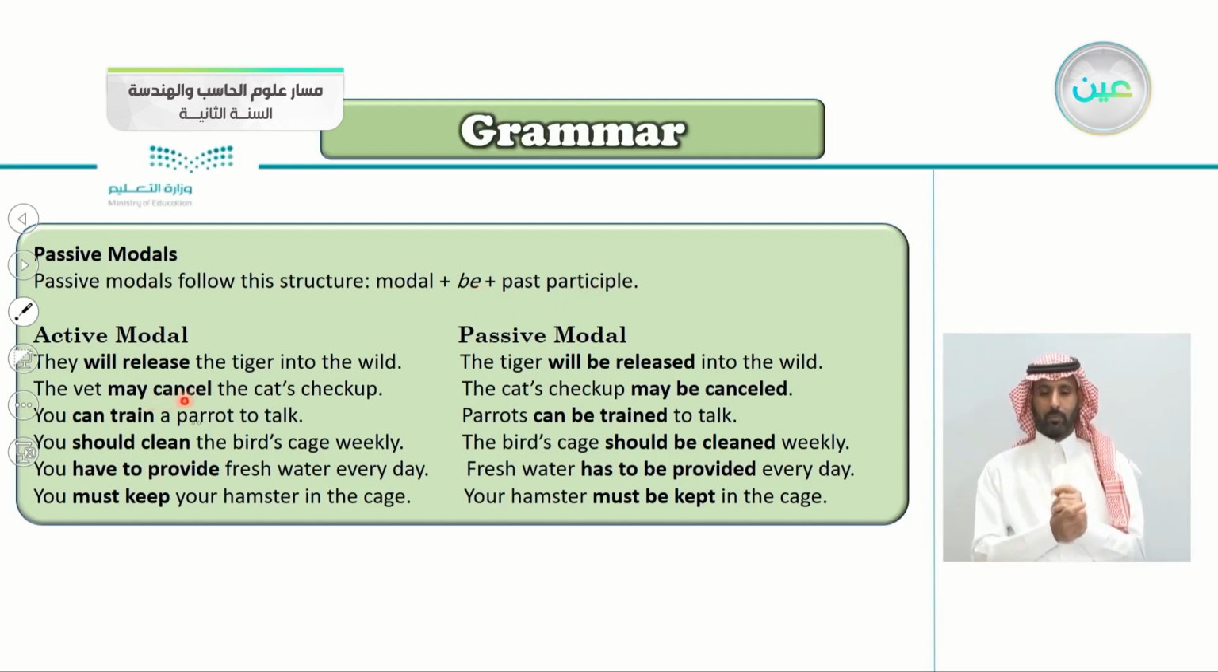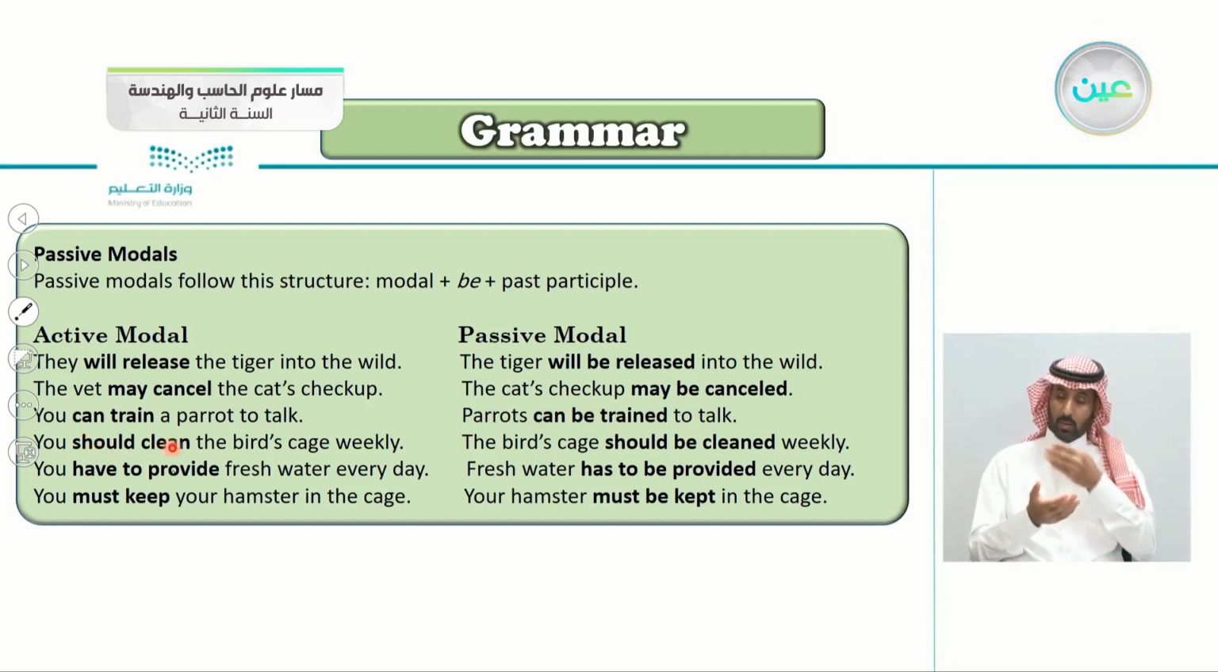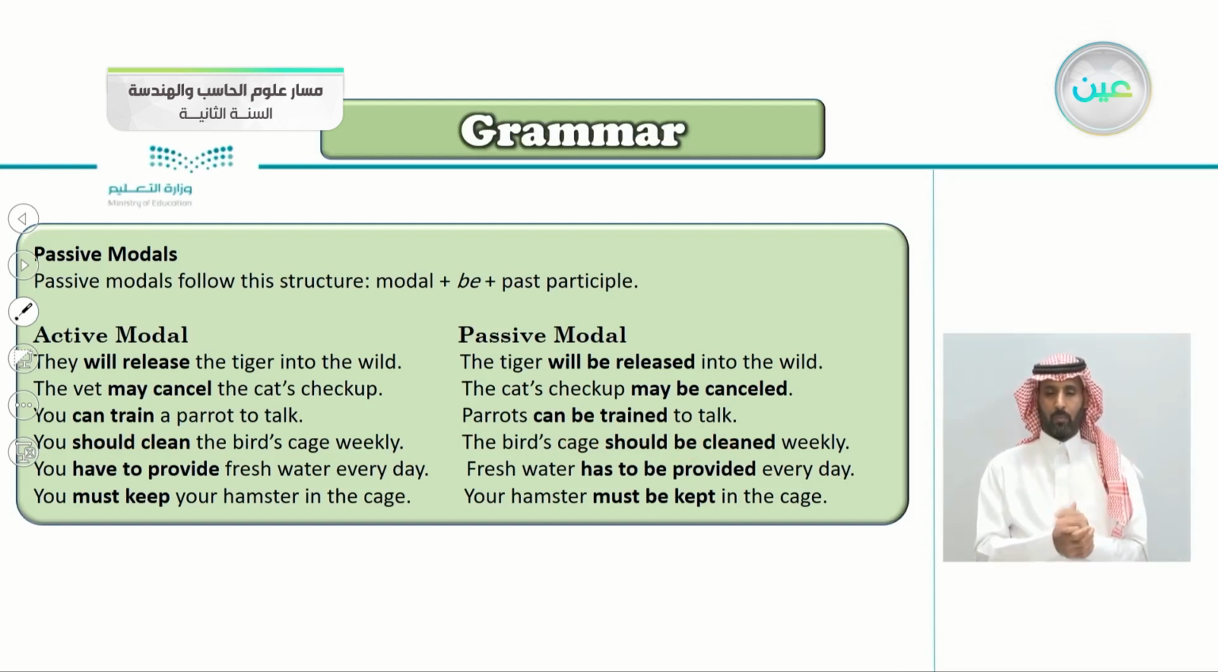The vet may cancel the cat's checkup. So we say the cat's checkup may be cancelled. May be cancelled. Very good. You can train a parrot to talk. So parrots can be trained to talk. Excellent. You should clean the bird's cage weekly. Notice here in the active sentence, it's just two words, should and clean. But in the passive, we have three: should be cleaned. So we say the bird's cage should be cleaned weekly.